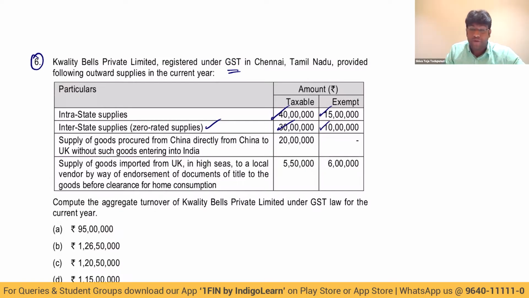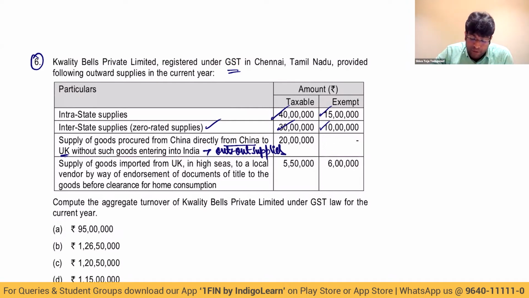Supply of goods procured from China, directly from China to UK, without such goods entering into India. So this is called out and out supplies, which is neither regarded as supply of goods nor regarded as supply of service. I repeat, my dear friends, out and out supplies is neither regarded as supply of goods nor regarded as supply of service.